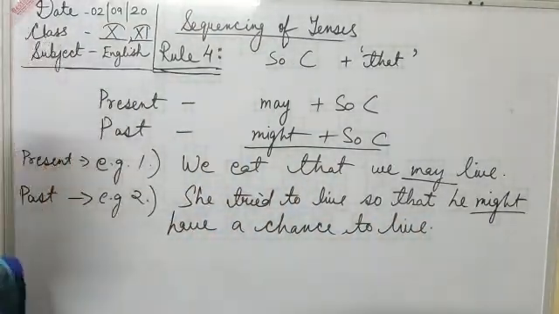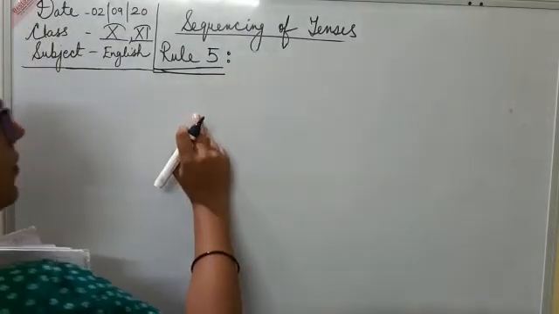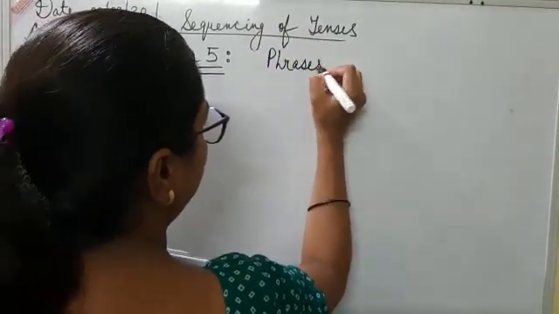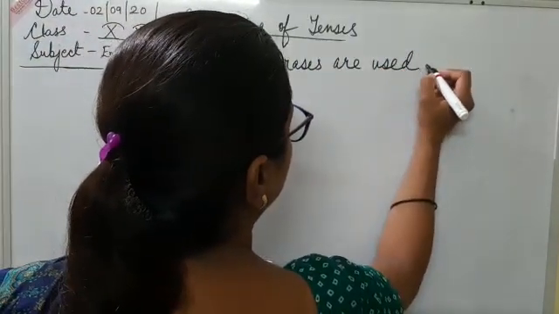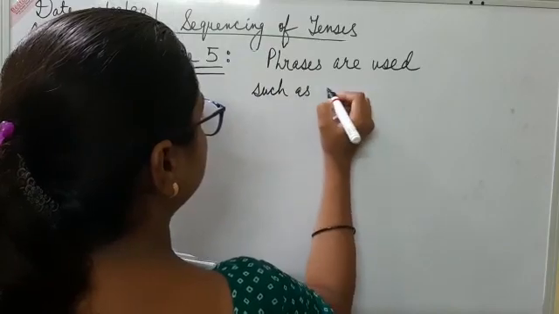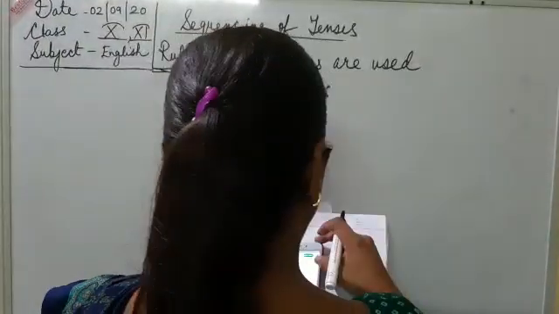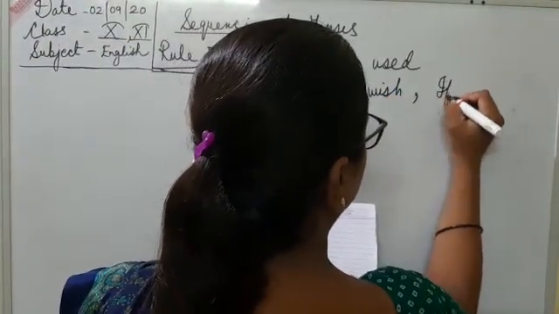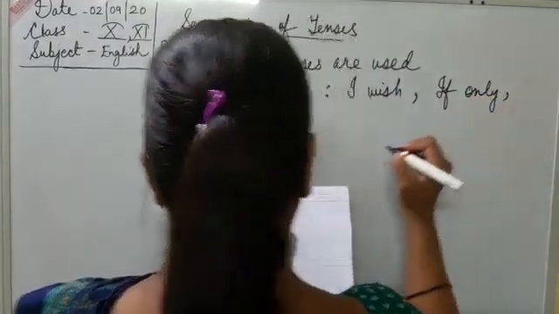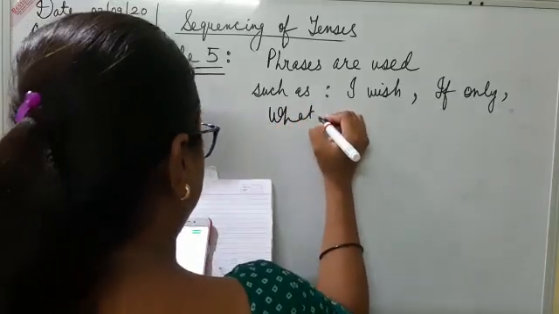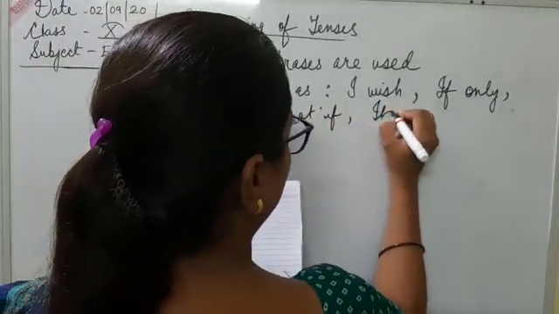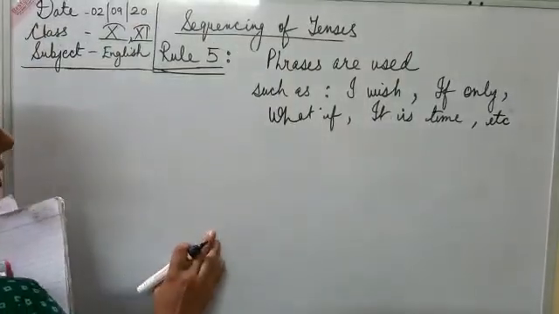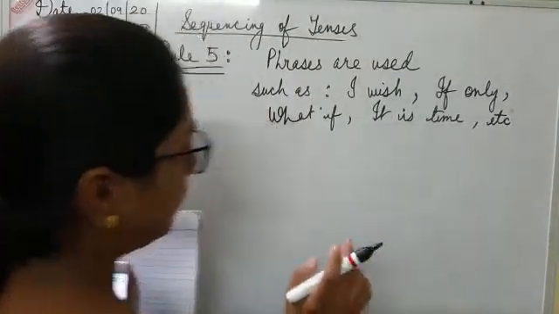Now let's see rule number 5. When in a sentence some phrases are used, such as I wish, if only, what if, it is time, at the starting of the sentence, then how we will use the subordinate clause.